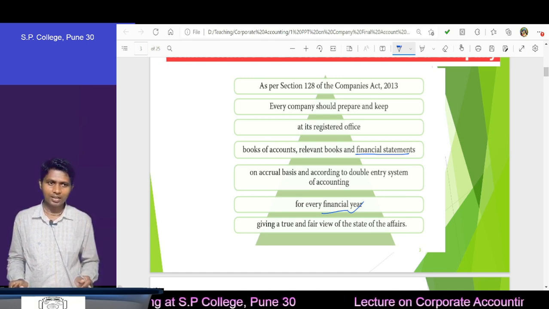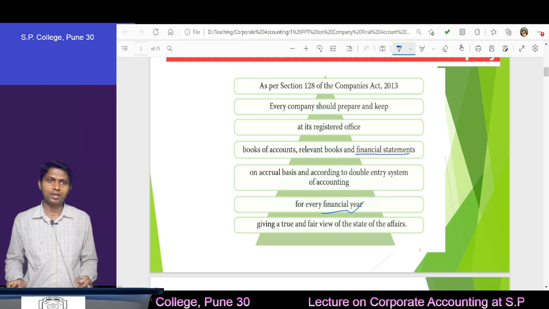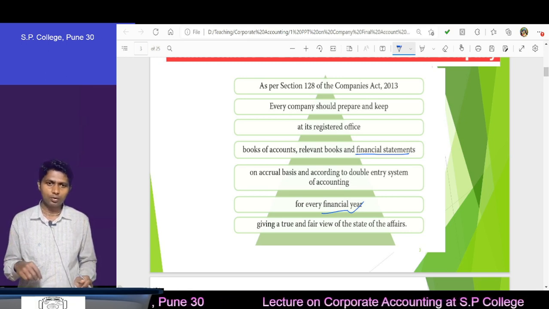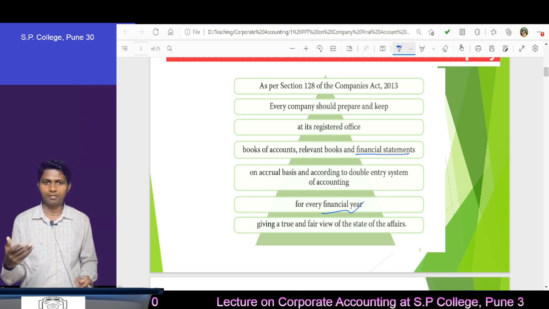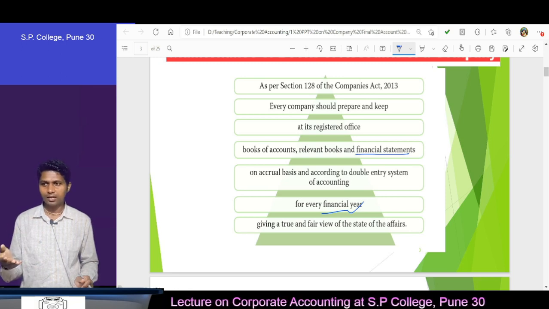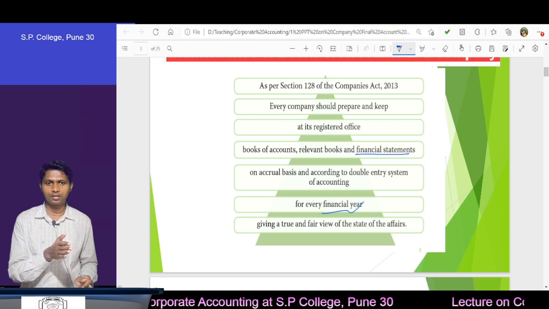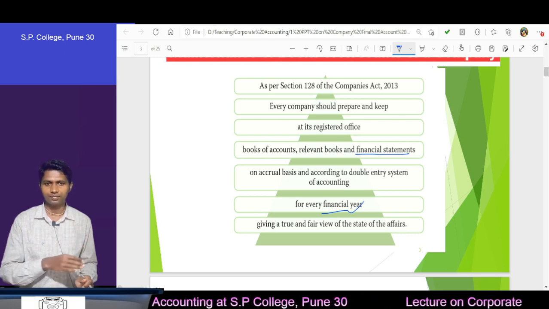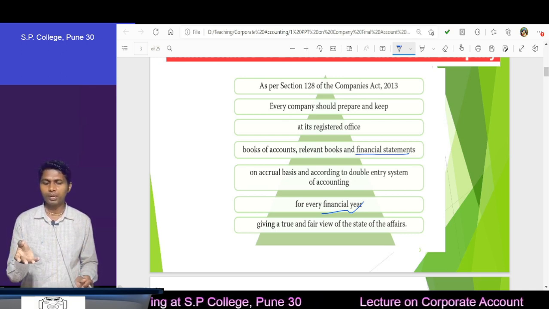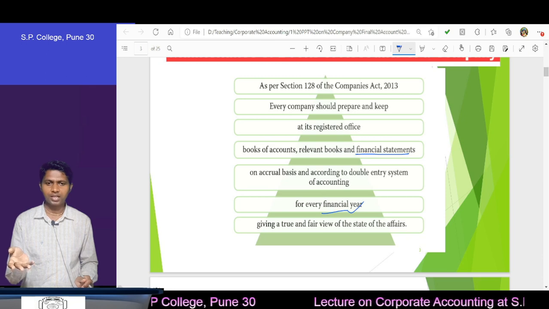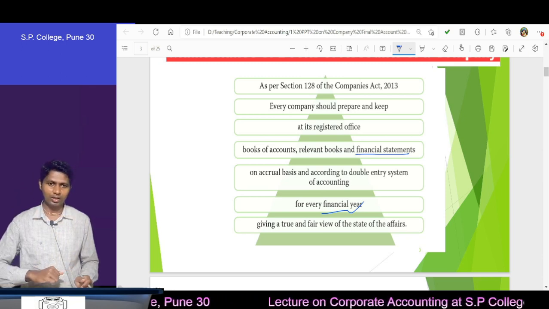Okay, why is this so? Because the Companies Act is saying if you are starting a company from 1st January, then don't prepare the financial statement up to 31st March. Then what to do? When to prepare that period's financial statement? In the next year you can prepare that.